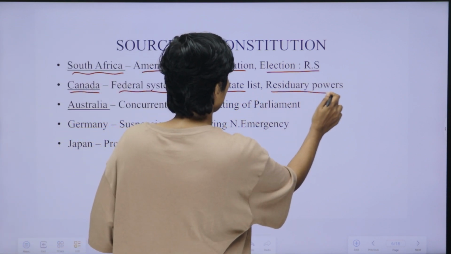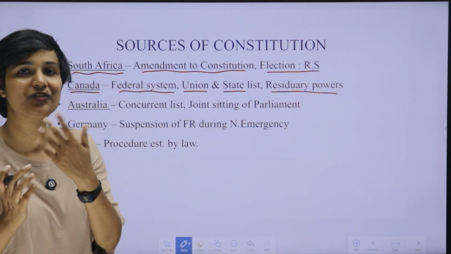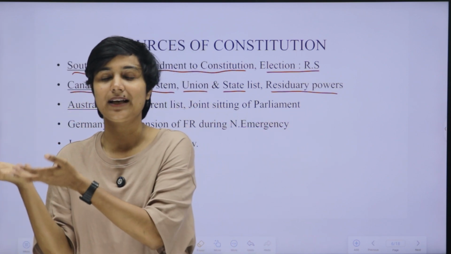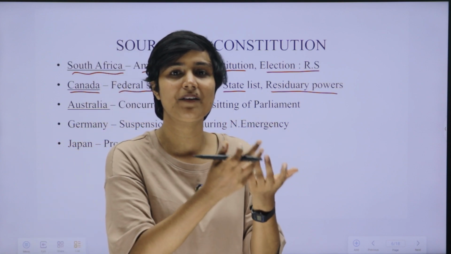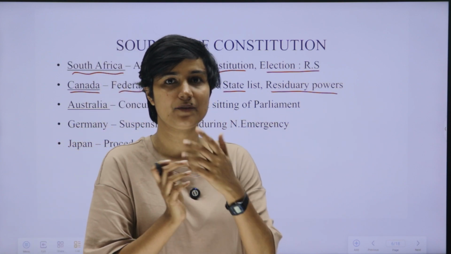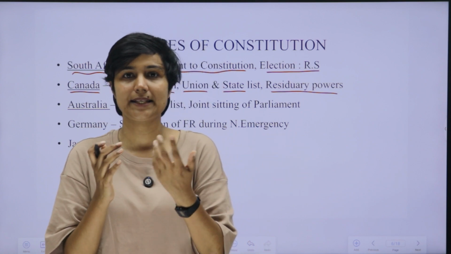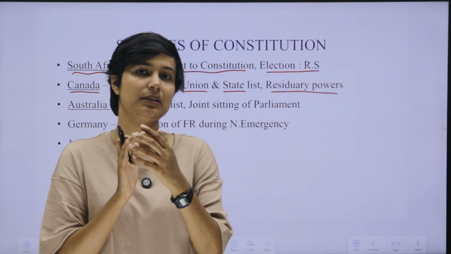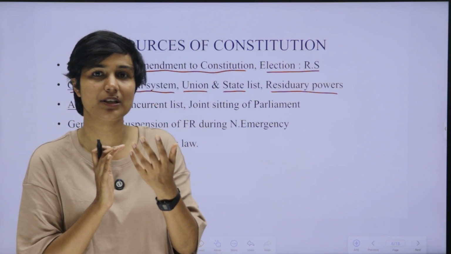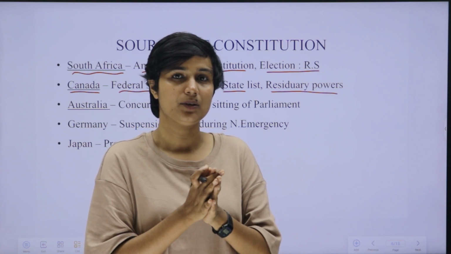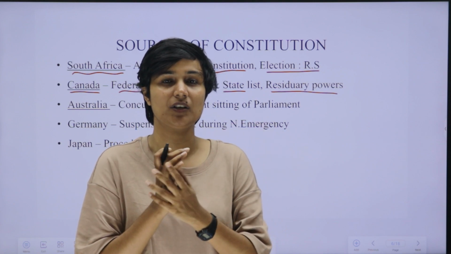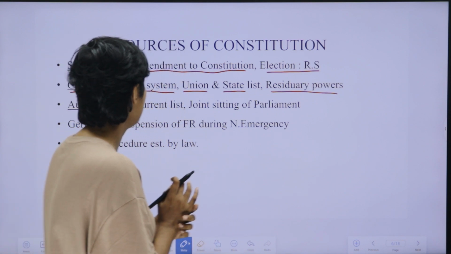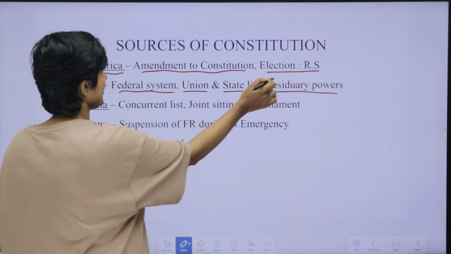And there are residuary powers also. Residuary powers means the rest of the powers, that means the subjects not included in either the union list, state list or concurrent list. For example, cyber law, which was a later concept compared to the coming of the constitution. Matters included in the residuary powers are like cyber laws, and the central government or union government has authority over them. So, federal system, union list, state list, residuary powers.